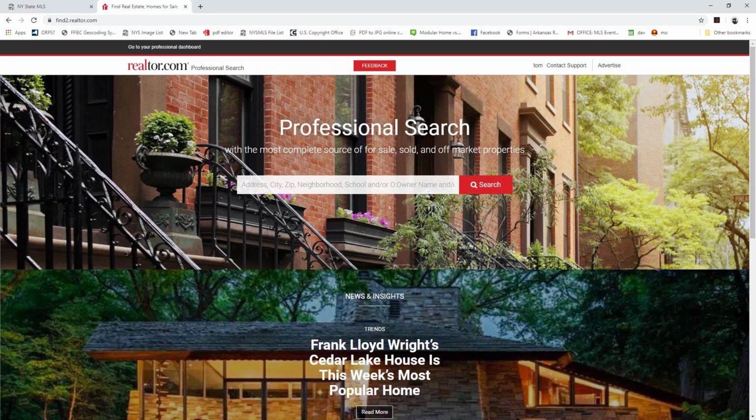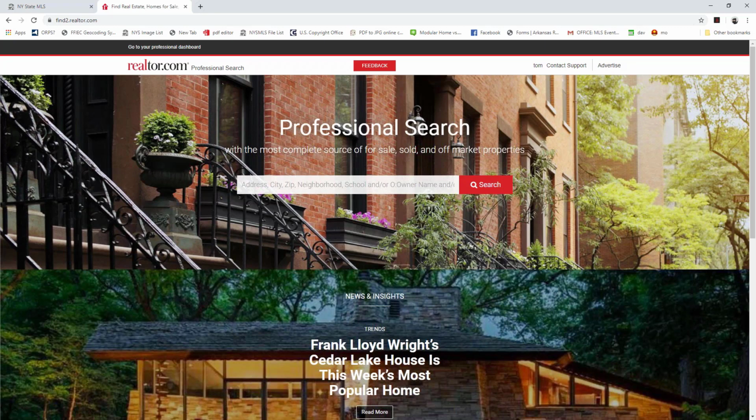And why is that so important? Because sometimes you have clients that move away. Maybe they're looking to buy a vacation home. Maybe they're helping their son who just graduated college three states away stay in that area and buy a home. Well, instead of losing them as a customer, you can continue to do that search for them and help them find homes, even if you're not licensed in that area.